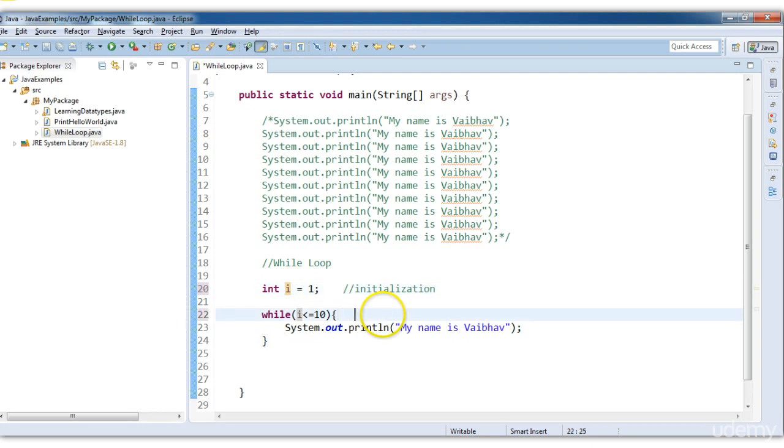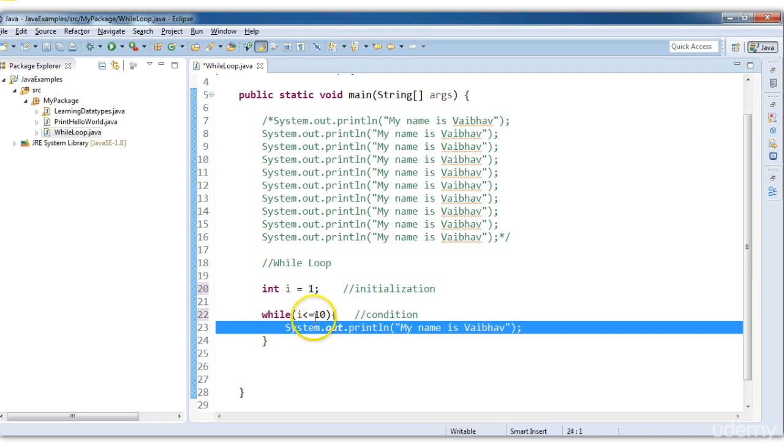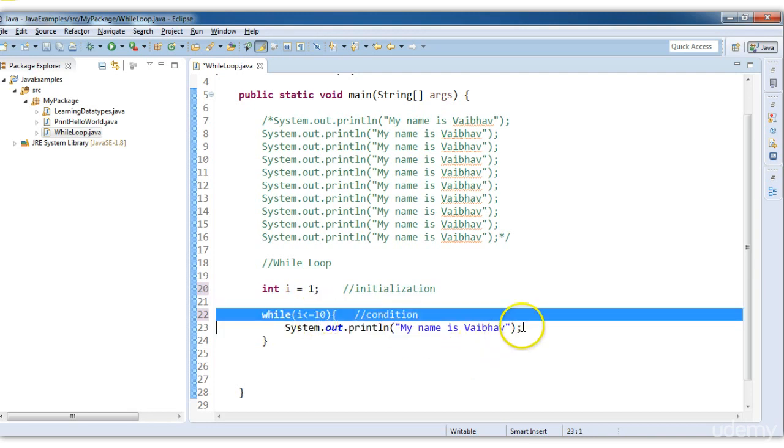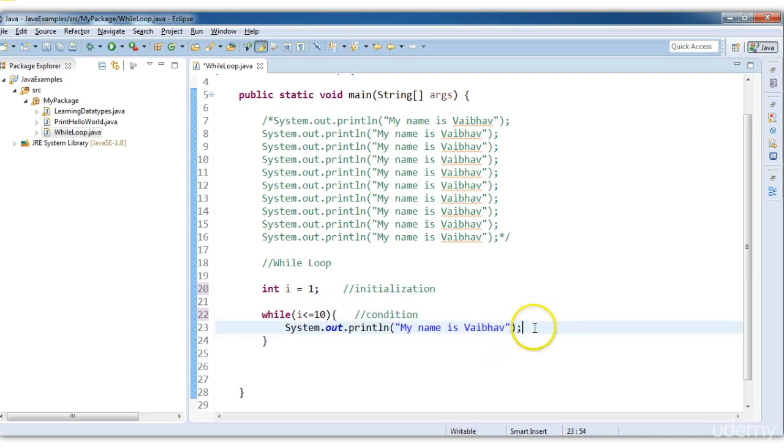This is known as condition, till when you need to execute. Start from i = 1, you need to print this till i value is 10, and whenever you print this, increment the i value. This is known as increment operator.